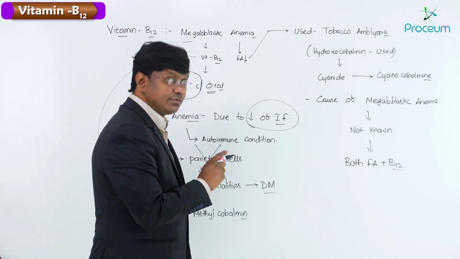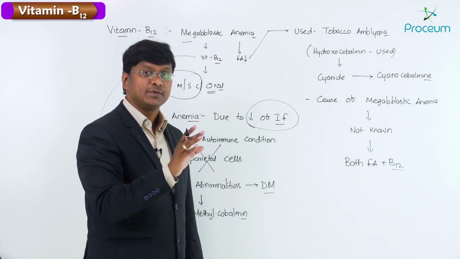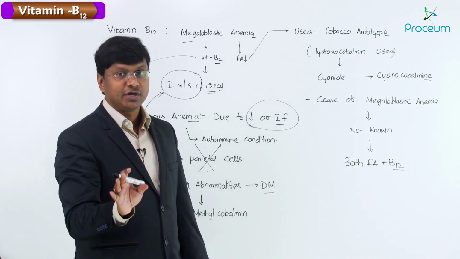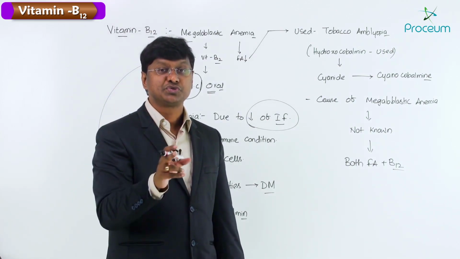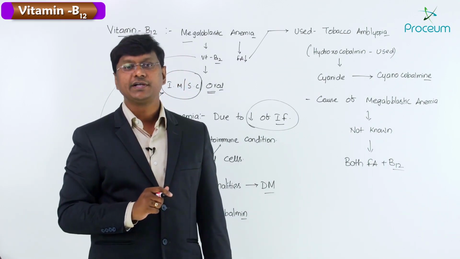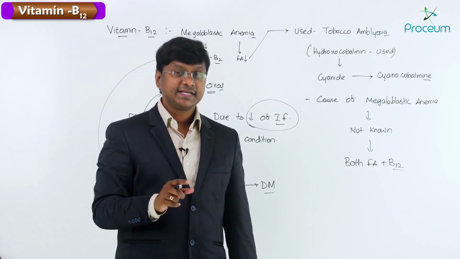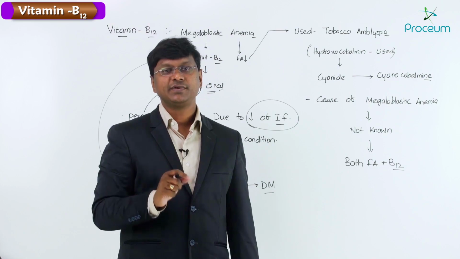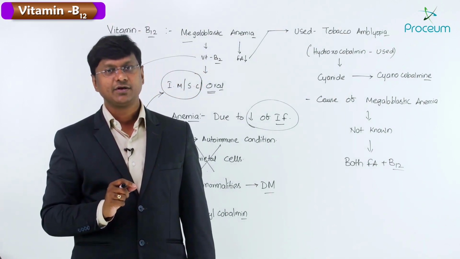Just supplementing folic acid will correct the megaloblastic anemia, but it will not correct the neurological manifestations that appear due to vitamin B12 deficiency. That is the reason why you need to give both vitamin B12 and folic acid whenever there is megaloblastic anemia.